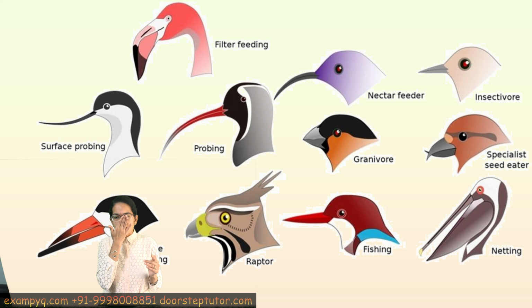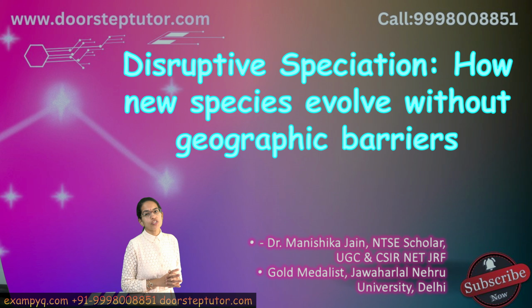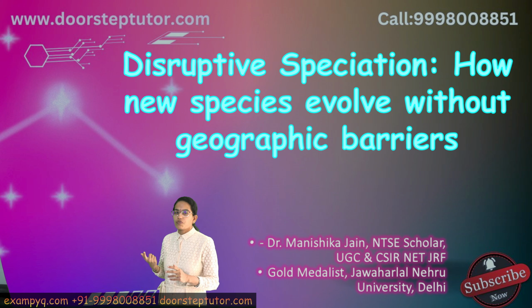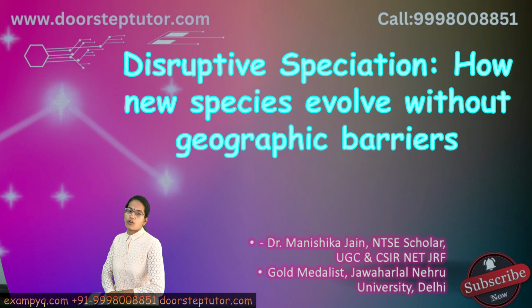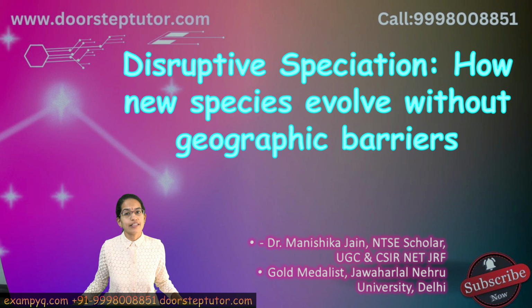So this was identified, and the studies have actually acknowledged that the possibility of lower fitness of offspring is mainly due to the sexual selection. So those are some of the key things that have been identified under the project which has been working with the idea of disruptive speciation, that is, how new species can evolve even without geographical barriers.